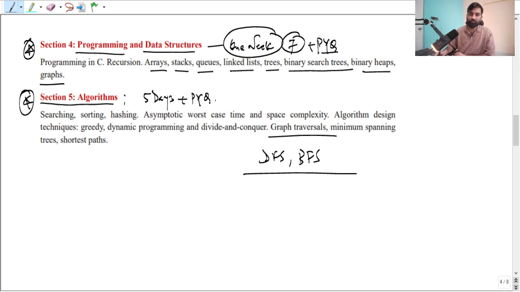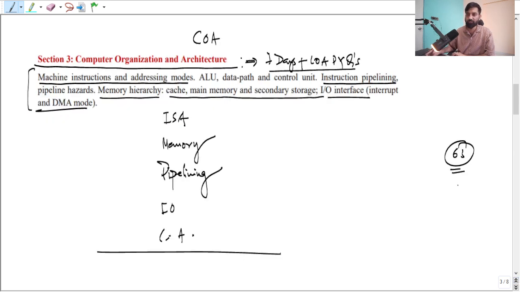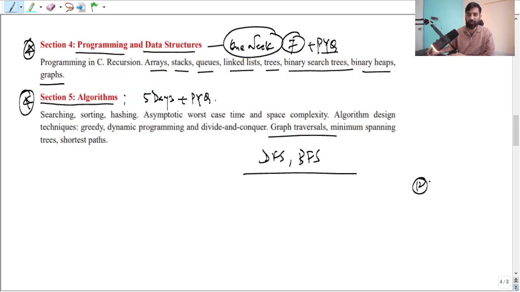So how many days have we spent here? Around 12 days. So there were 63 days, minus 12, and this is 51. Now we have got 51 days in total.